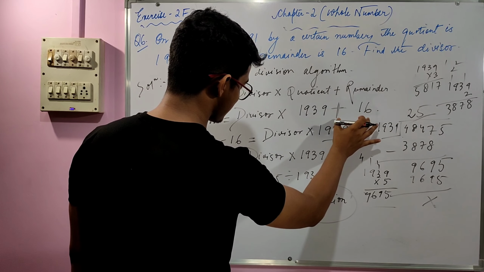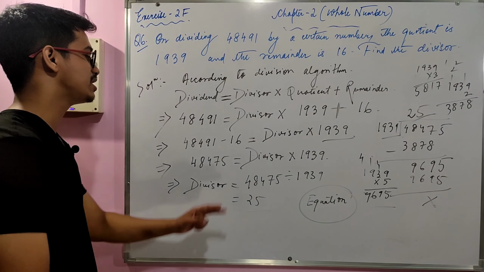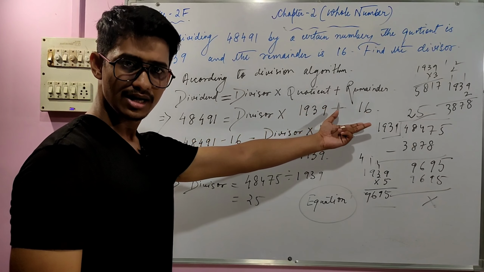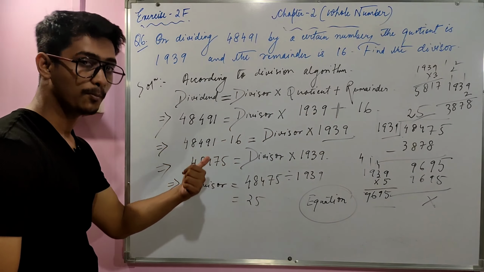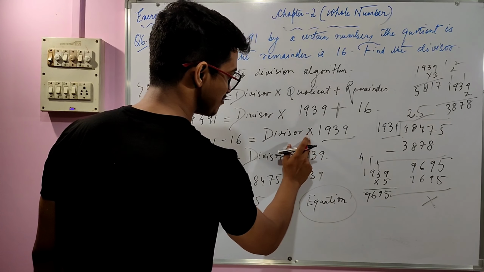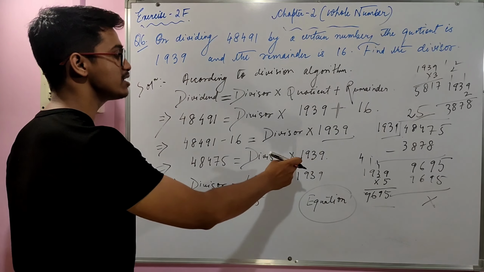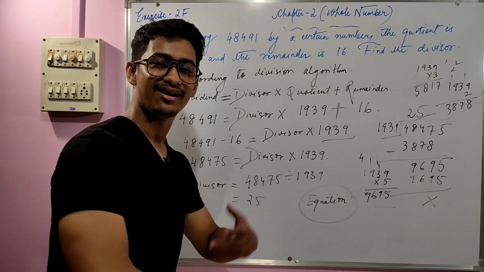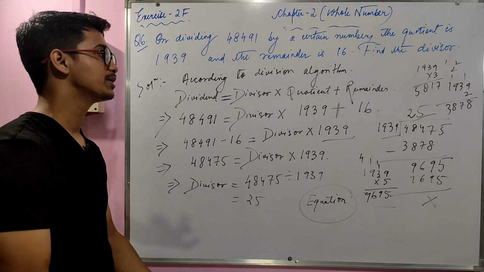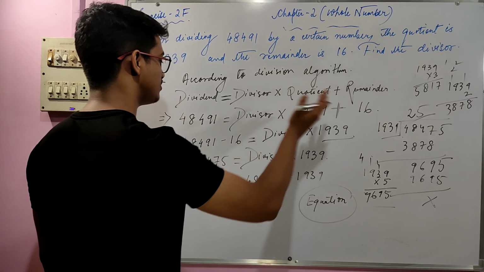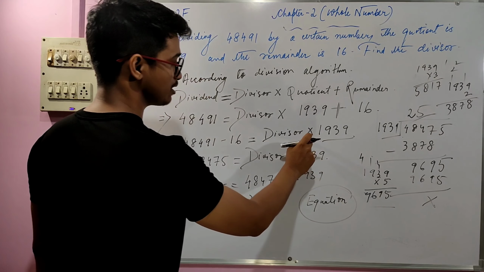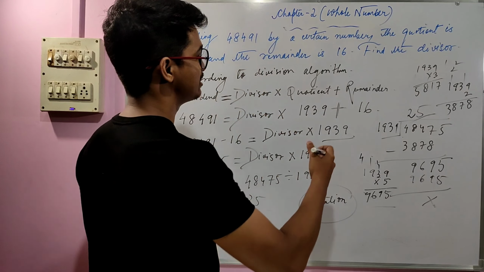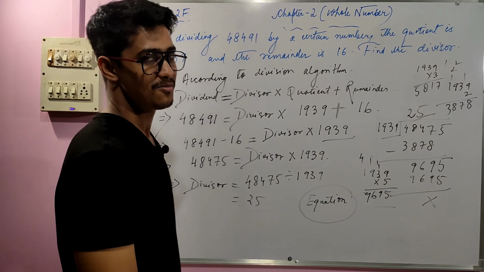So here a plus sign is there, let's shift this plus sign from the right hand side towards the left hand side, and it will change its property from plus to minus. And then the multiplication part will change its property towards division. The reverse process also works: if a minus sign is there, it will shift to plus, and if there is a division sign, it will change towards multiplication.